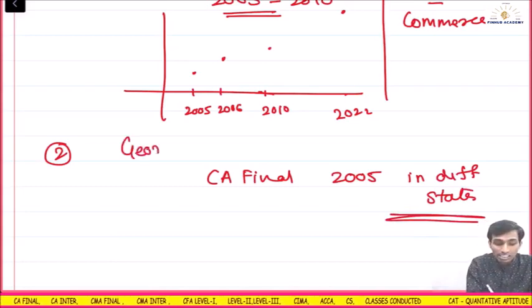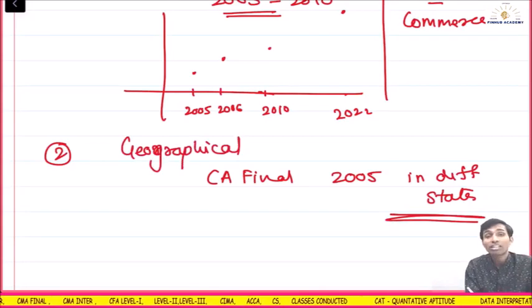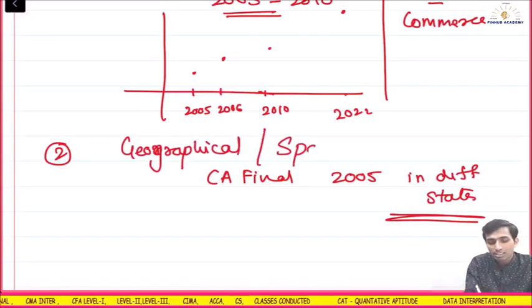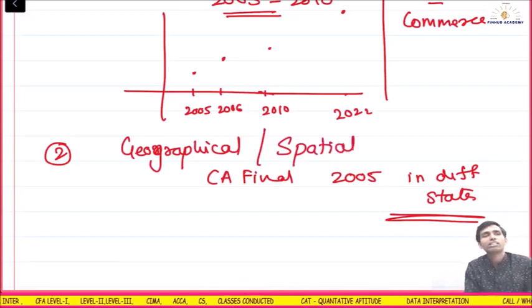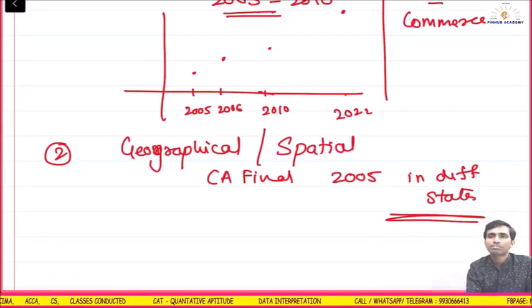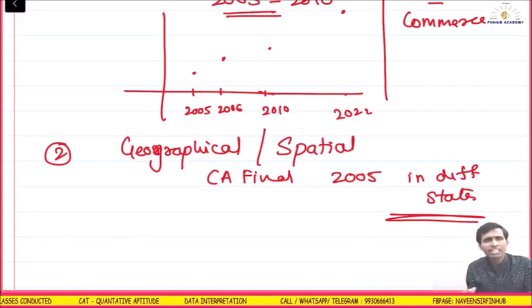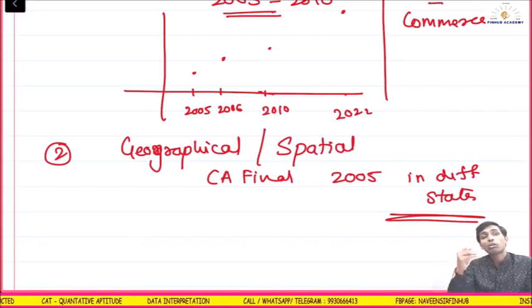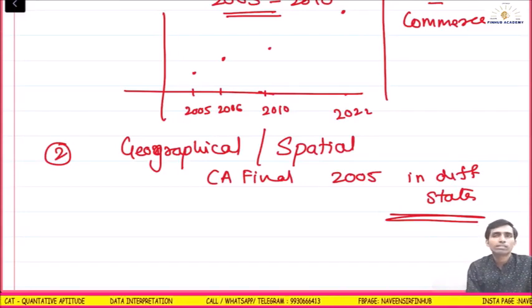Geographical data, don't mind my spellings, please. Geographical data can also be called spatial data. Data arranged region wise is known as what? Geographical data. I give you the example: in 2005, across India, from which state, what was the number of students?